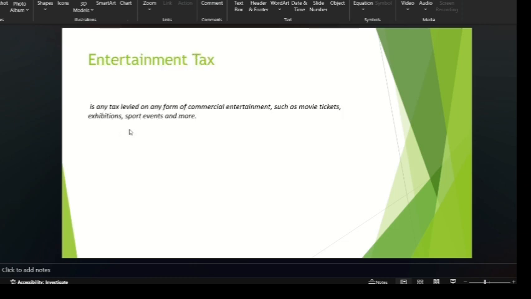Last one is entertainment tax. Yes, it applies to movie tickets, exhibitions, parks, sports events, etc. Some amount of tax will be paid on this entertainment, because we are being entertained, so we should pay some tax.